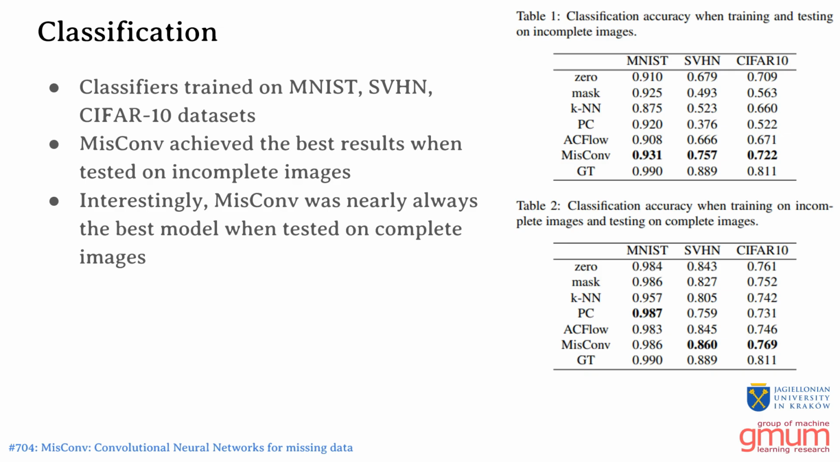As a first experiment, we trained classifiers on incomplete MNIST, SVHN, and CIFAR10 datasets. When tested on incomplete images, MisConv performed better than classifiers trained with other imputation techniques. We also checked the performance of classifiers on complete data and found that apart from MNIST, the classifier trained with MisConv does the best job in adapting to complete images.